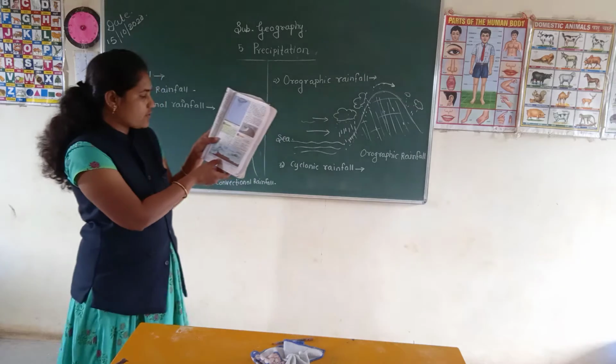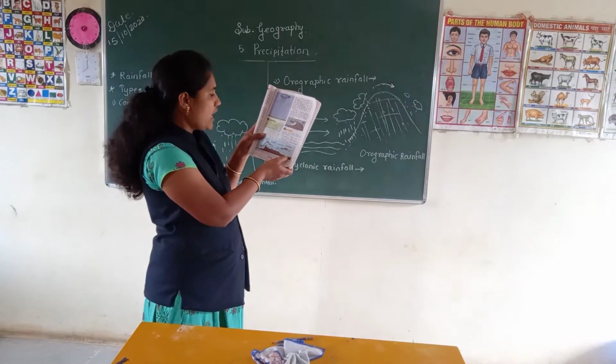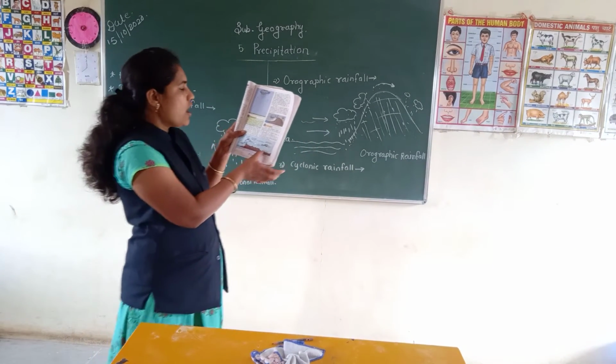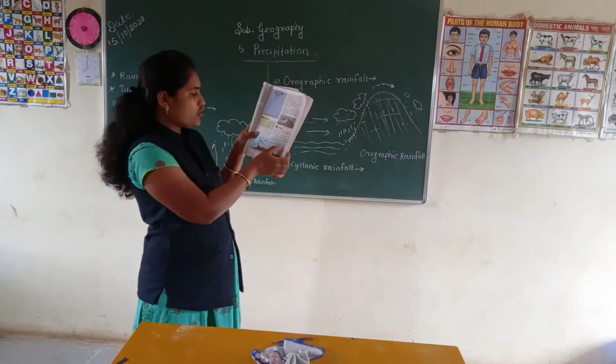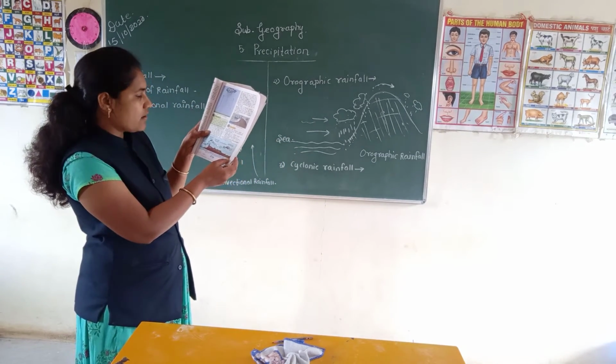Here it is given, the Maharashtra plateau, less moisture holding capacity. Again, after crossing the Maharashtra plateau, there is less temperature and low moisture holding capacity in the lower lands in the east.